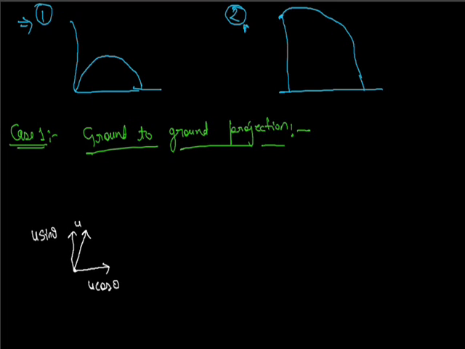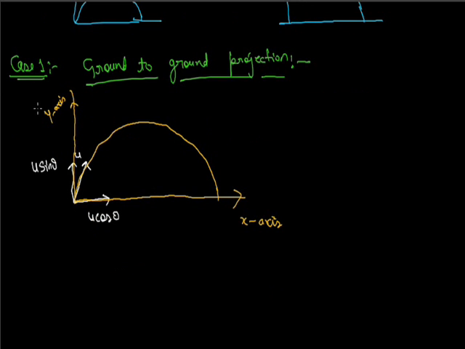Then this object follows the projectile path like this. This is our x-axis, this is our y-axis, and the angle this velocity u makes with the horizontal is theta. Due to this angle theta, this component becomes u cos theta and this component becomes u sin theta. If we take this angle alpha, then the horizontal component becomes u cos alpha and the vertical component becomes u sin alpha.